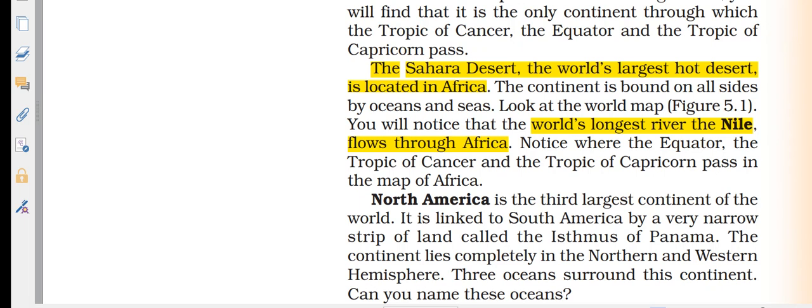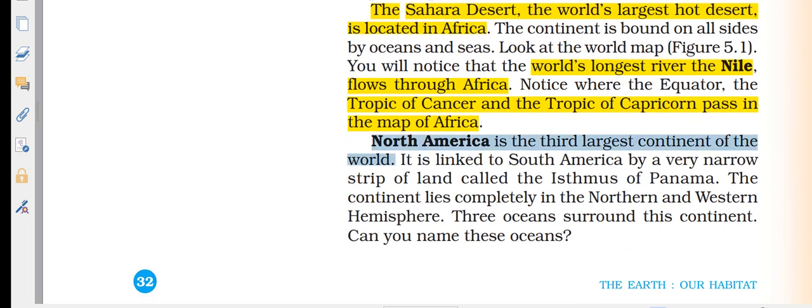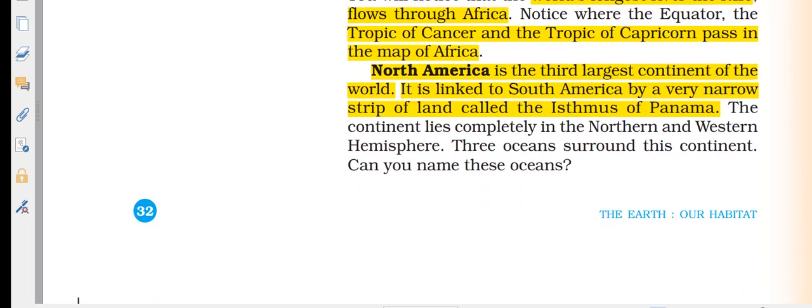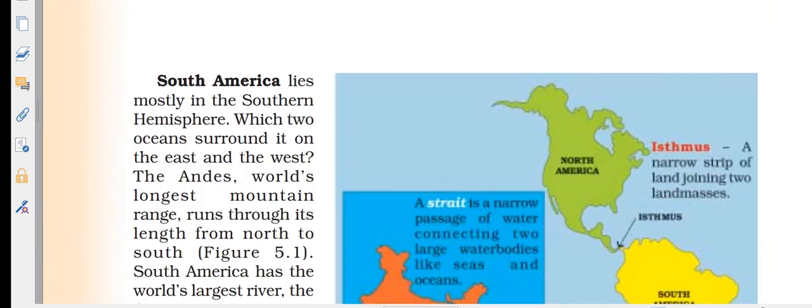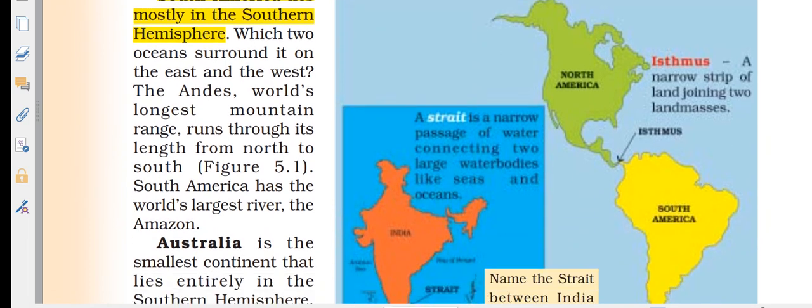North America is the third largest continent of the world. It is linked to South America by a strip of land called the Isthmus of Panama. The continent lies completely in the northern hemisphere. Oceans surround this continent. South America lies mostly in the southern hemisphere, and two oceans surround it on the east and west. The Andes, the world's longest mountain range, runs through its length from north to south. South America has the largest river, the Amazon.